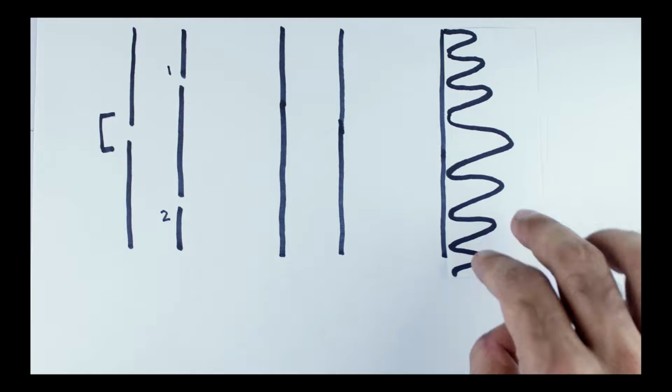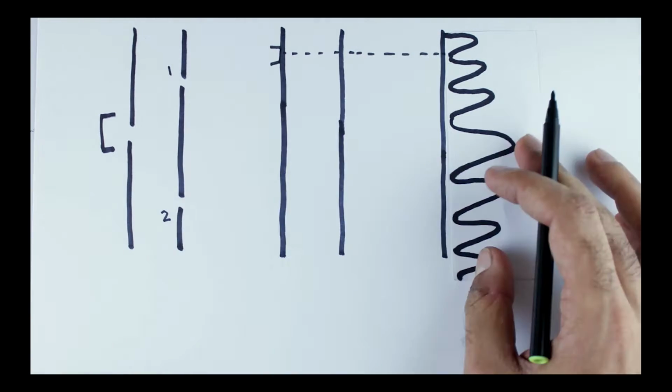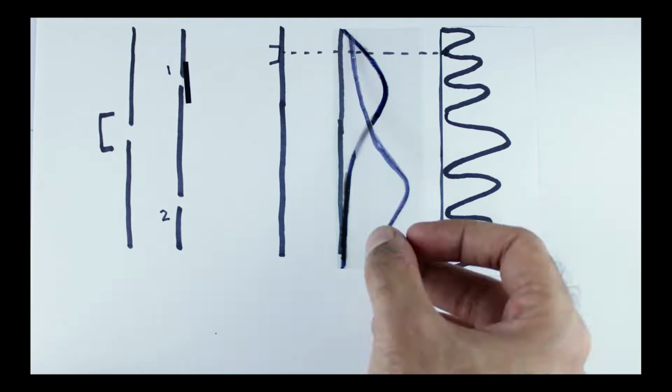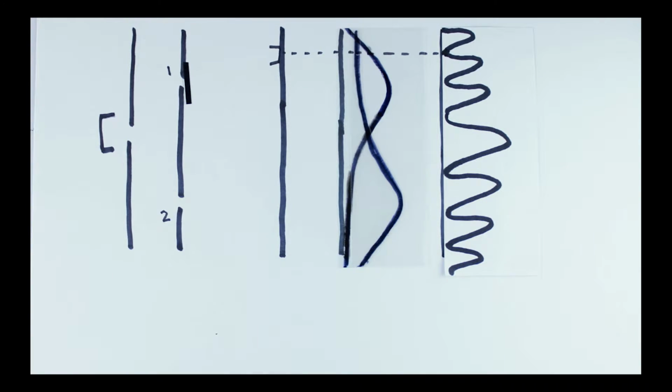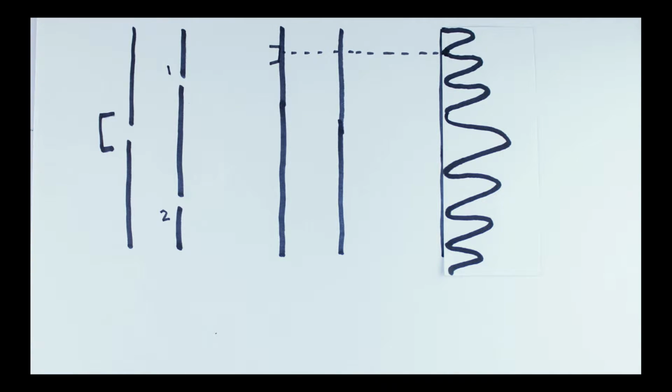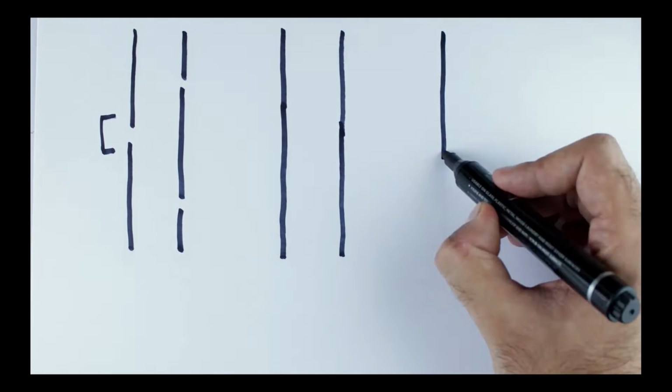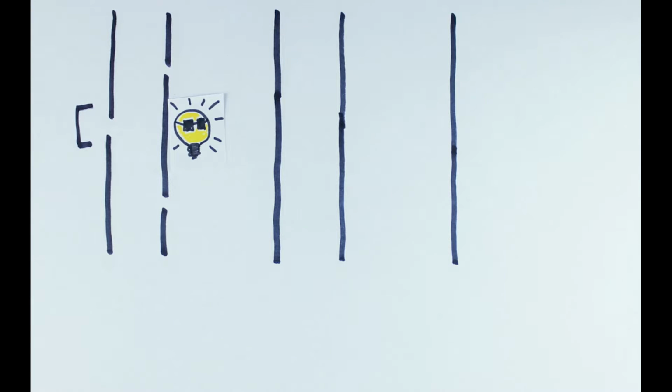But why are we getting this pattern? For instance, these empty locations. When only hole 1 was open, we were getting some number of arrivals of lumps. When only hole 2 was open, we were still getting some number. But when both holes are open, we are getting nothing. To summarize, electrons arrive in lumps, but the probability of arrival of the lumps is distributed like the intensity of a wave.